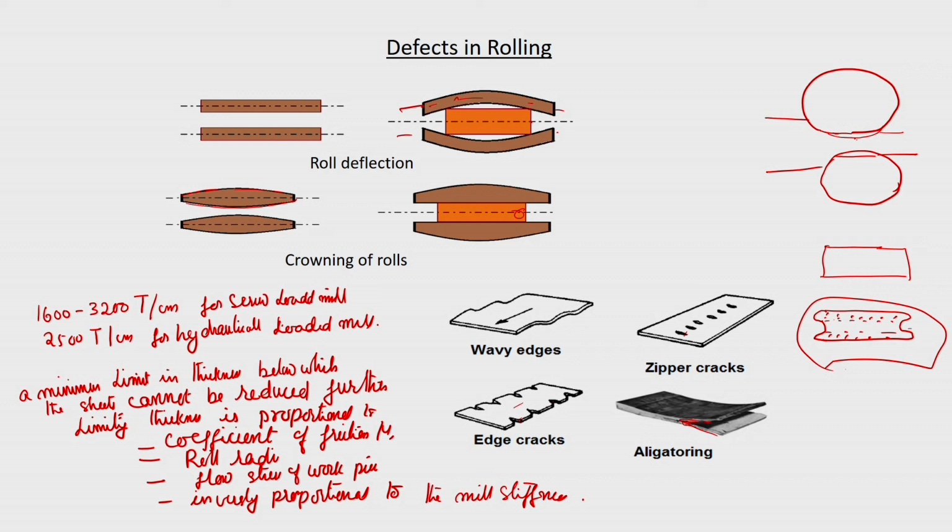So, these are some of the defects which take place during the rolling operation. If you are not careful enough, you may have to give some crowning of the rolls, or the camber has to be provided, so that uniform width or thickness of the sheet is obtained from center to the edge. Similarly, you have to avoid wavy edges, and zipper cracks can be avoided, by proper use of the die and making sure that your inlet material is of uniform thickness and the roll speeds are exactly the same. If there is a variation, the sample is going to split. Okay.